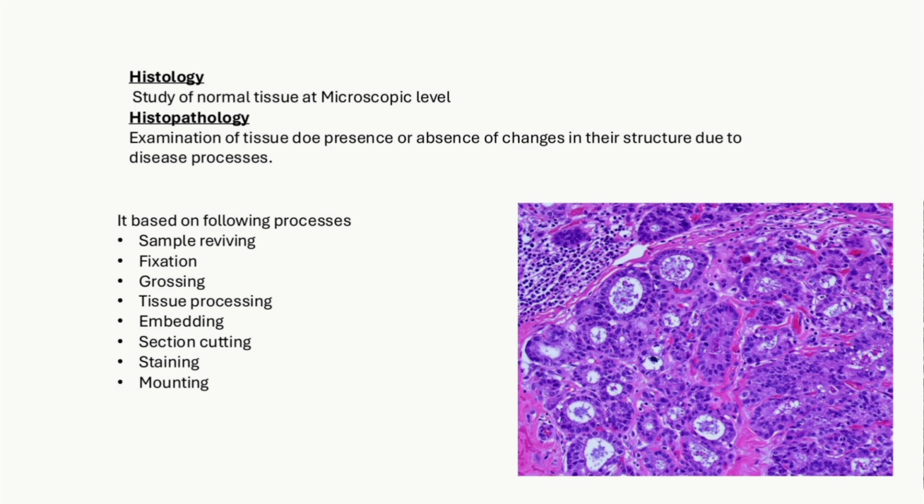The study of normal tissue at microscopic level is called histology. Histo means tissue and logy means study. Histopathology is the examination of tissue for the presence or absence of changes in their structure due to disease process. It is based on the following process: sample receiving, fixation, grossing, tissue processing, embedding, section cutting, staining, and mounting.